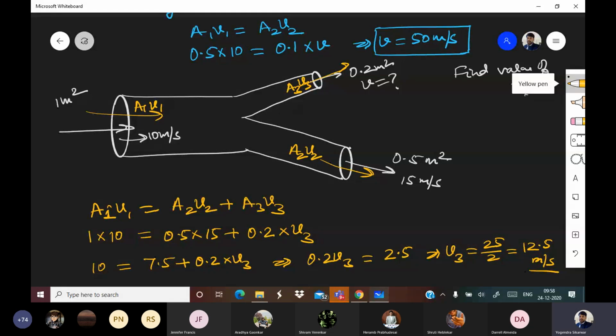That is how you solve questions related to the continuity equation. The continuity equation is based on mass conservation, and you are able to apply mass conservation or volume conservation because when you cancel rho, it is volume which remains the same. Volume entering is equal to volume exiting. You are able to apply that only if the density of the liquid is not changing. If the density of the liquid changes, then things will change and you won't be able to apply the equation of continuity.